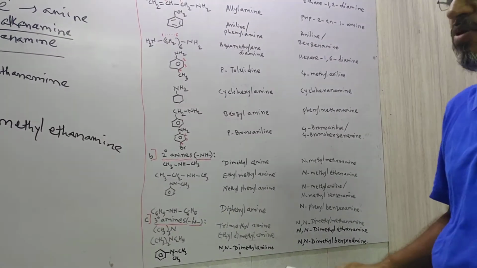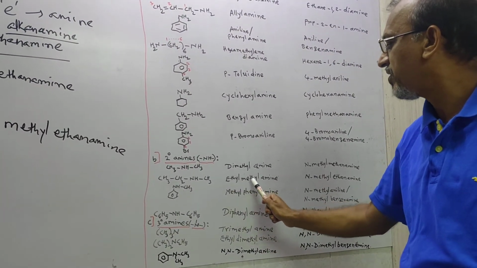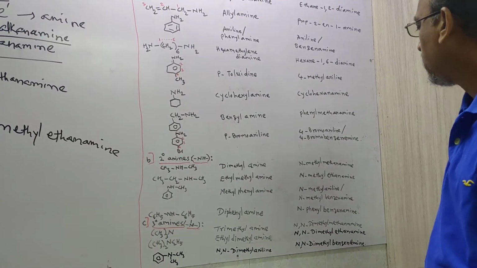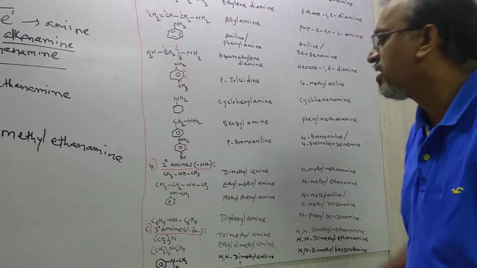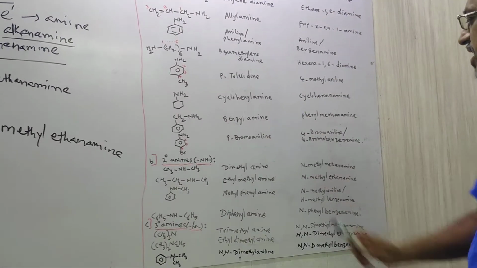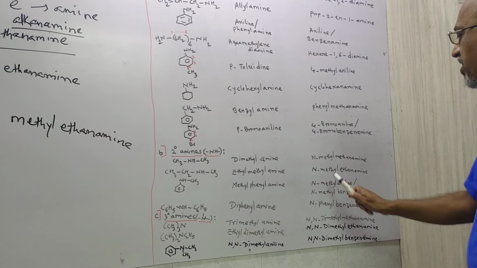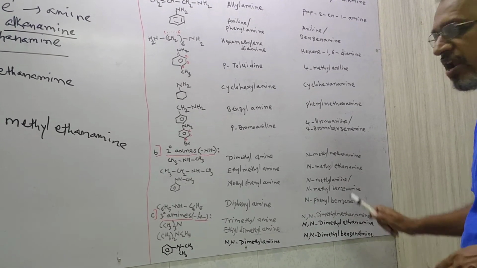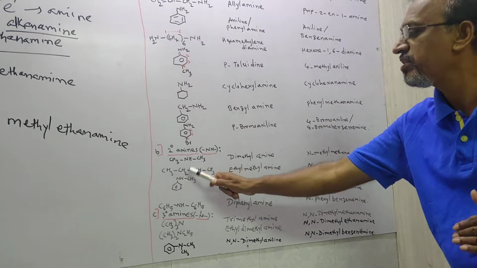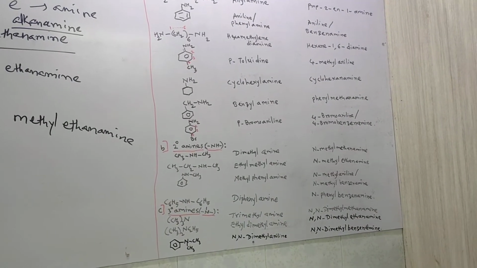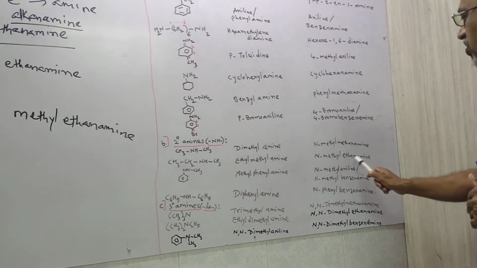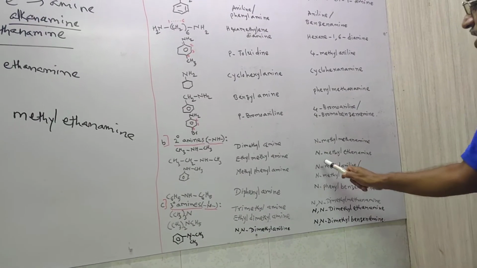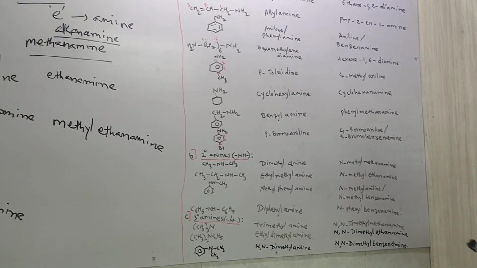Second example, CH3CH2NHCH3. Common name, alphabetically E comes first, that's why ethyl methyl amine is the common name. But IUPAC name: on the nitrogen atom a methyl group is there, which is smaller than the ethyl. That's why N-methyl we will write first, and the higher alkane we will write at last. In that, the ending 'e' can be dropped. So ethyl group is the higher alkane you may consider, so it is ethanamine. Before that you have to write that on nitrogen a methyl group is joined. So N-methyl ethanamine is the IUPAC name.